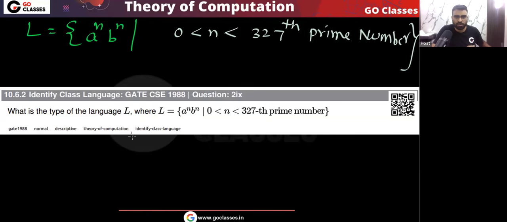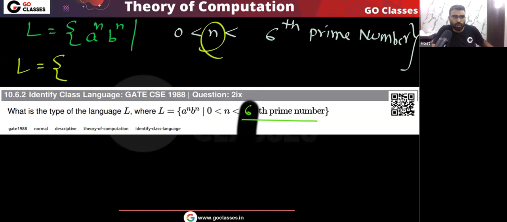327th prime number. Yes or no? Okay. For example, in the same question, instead of 327th, let's assume they say sixth prime number. Then you can notice what the sixth prime number is. If the question says sixth prime number, then your language will be: n is more than 0 and less than the sixth prime number.